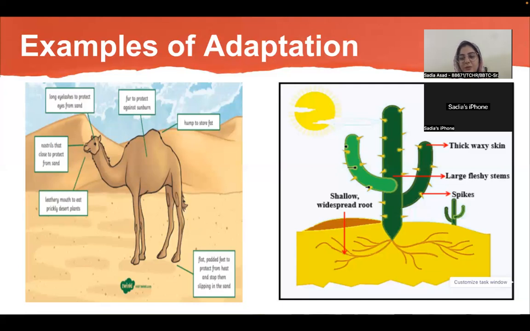Their roots are very widespread and close to the surface of the ground, so they can easily absorb water. By looking at these examples, it is evident that such organisms have adaptive features or advantageous traits which help them survive better in such conditions.